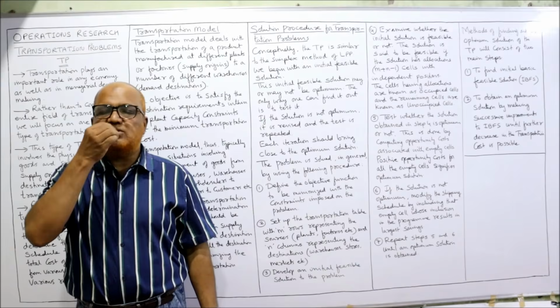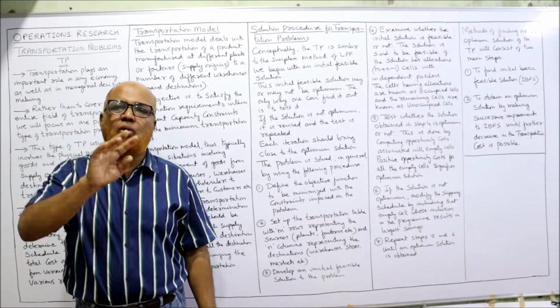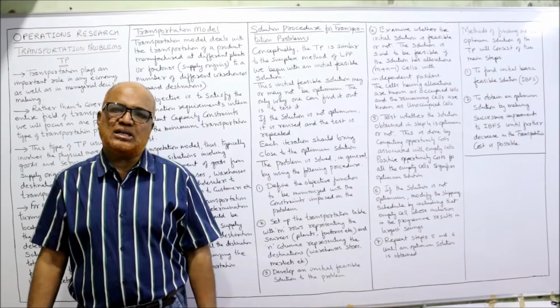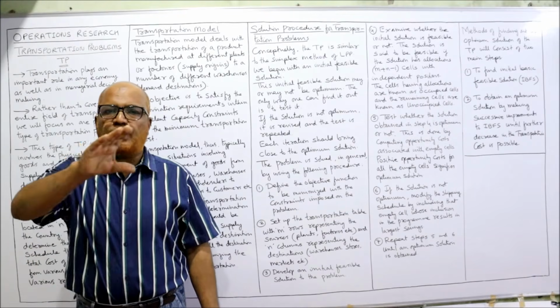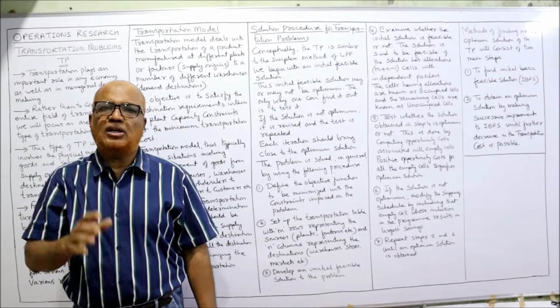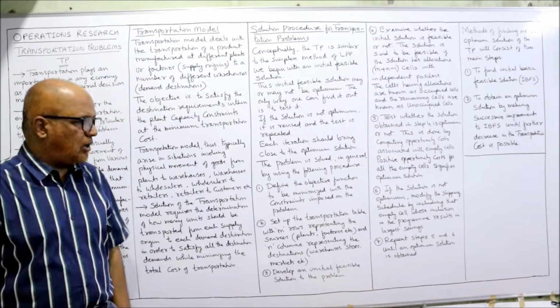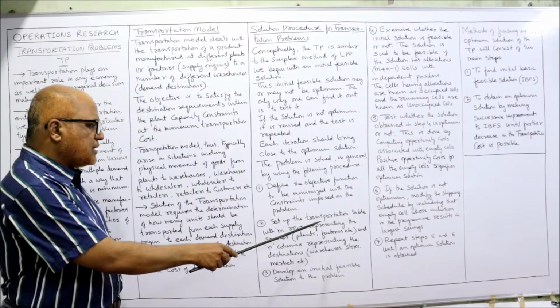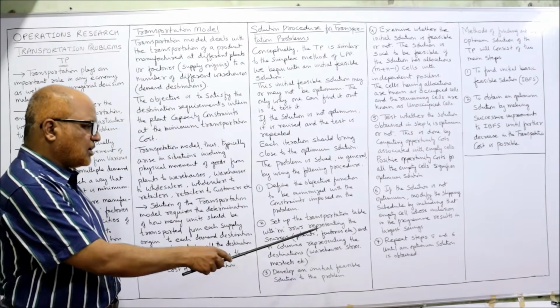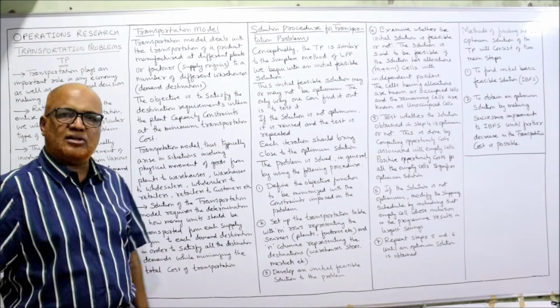A transportation problem will arise whenever we have two or more supply origins and two or more demand destinations. So we take the supply origins in rows and demand destinations in columns. The matrix will be prepared by rows and columns. So here m rows represent the sources, plants, factories, etc. and n columns represent the destinations, warehouses, stores, markets, etc.